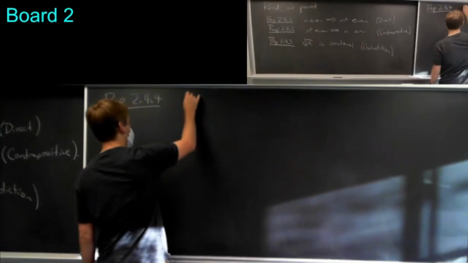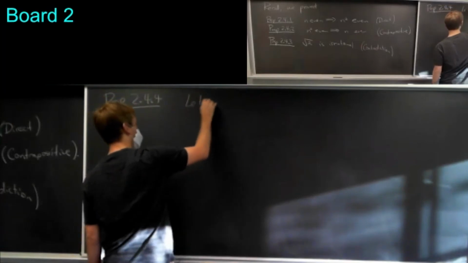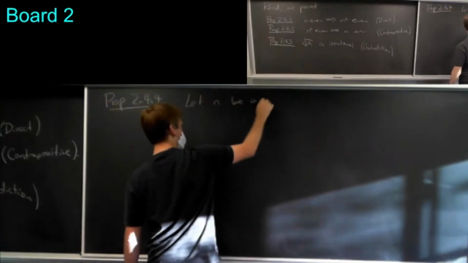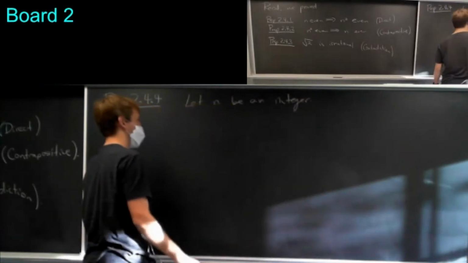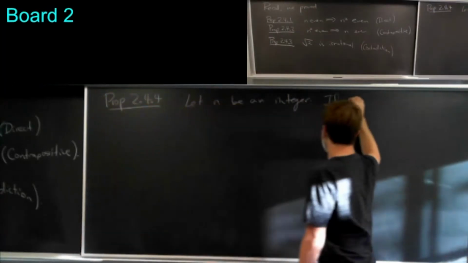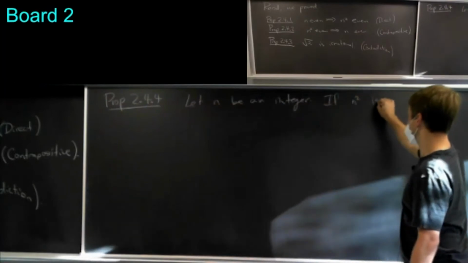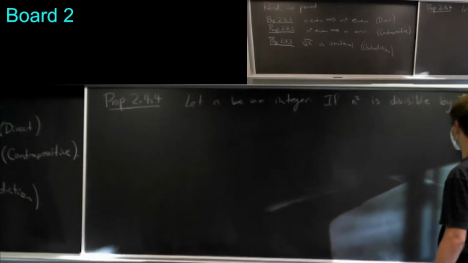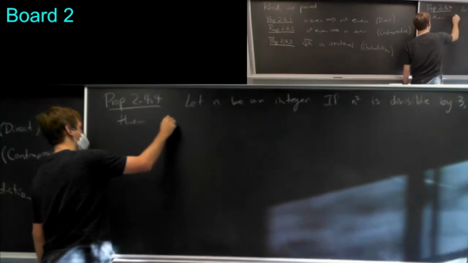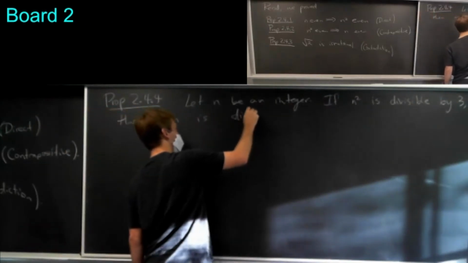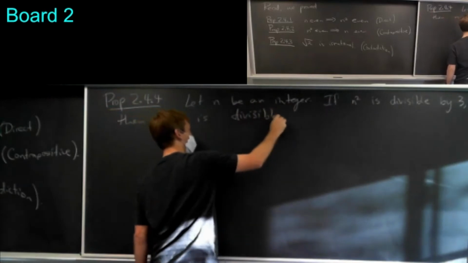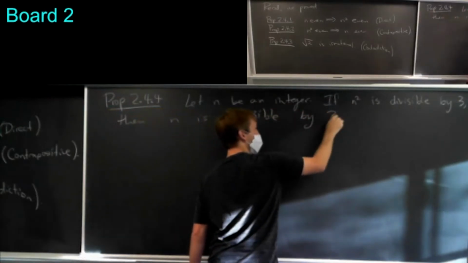It's going to say, let n be an integer. If n squared is divisible by 3, then n is divisible by 3.